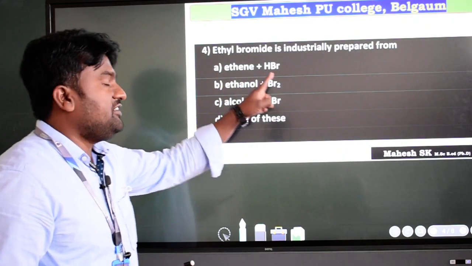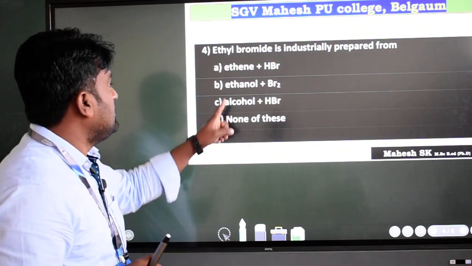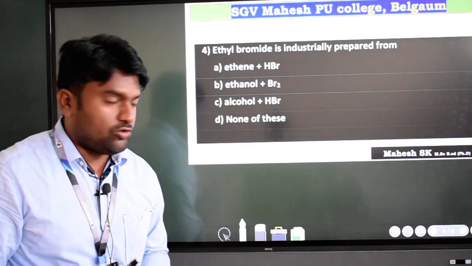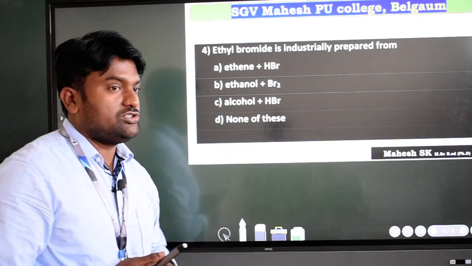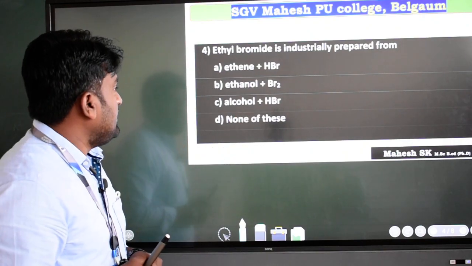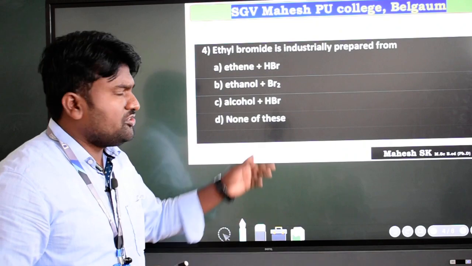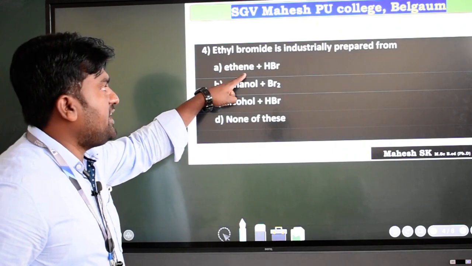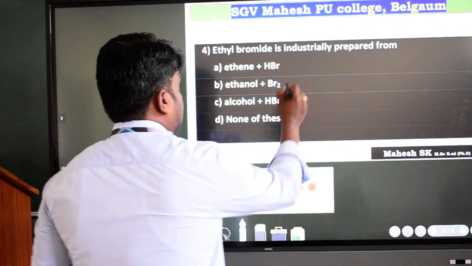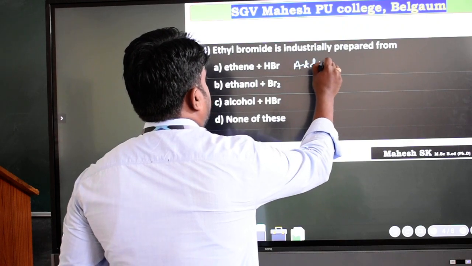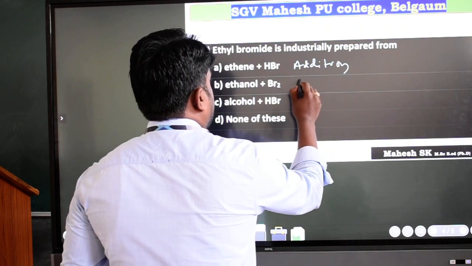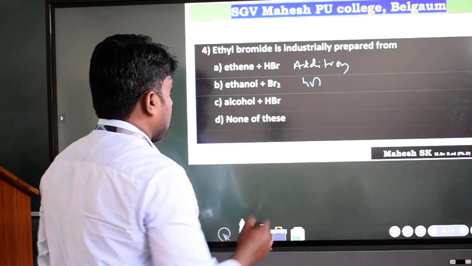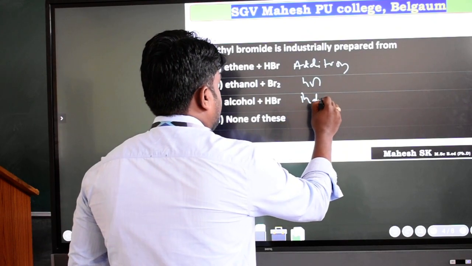So ethene with HBr, it is an addition reaction. Ethane with bromine, that is a photochemical reaction. Alcohol with hydrogen bromide, that is also an industrial process. Then none of these. Here ethene plus HBr is an addition reaction. Then the photochemical reaction is h-nu. Then this one is the industrial method.